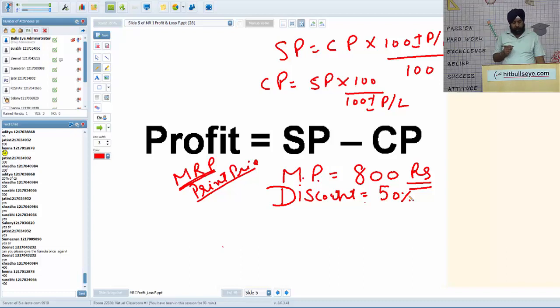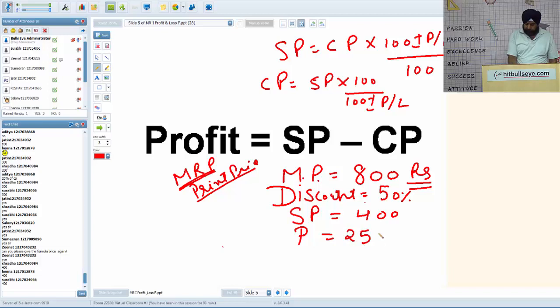Your cost price is 400. But we have started from the shirt's point of view. So the shirt's mark price was 800, discount 50%, so its selling price is 400. Thereafter, the shopkeeper will definitely have some profit. If I say the profit of the shopkeeper is 25%, what is the cost price of the shirt? Again the basic formula. I said selling price is 400, profit is 25%. So my question is, what is the cost price of the shirt?